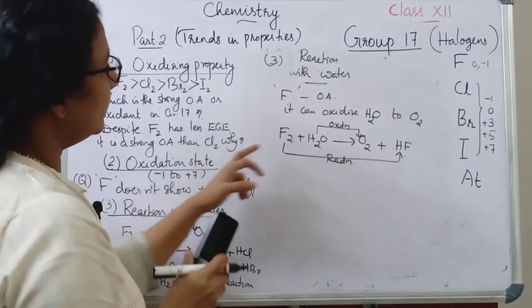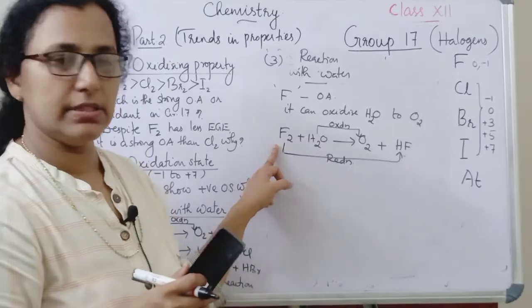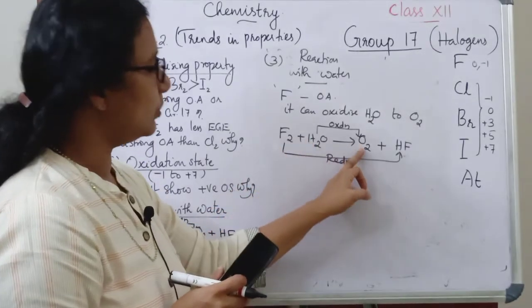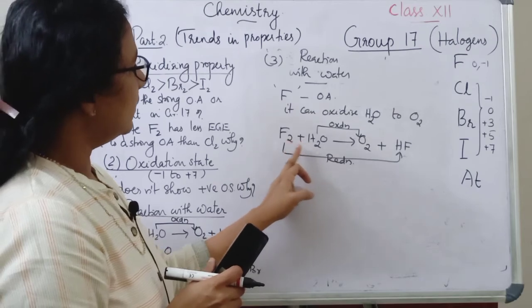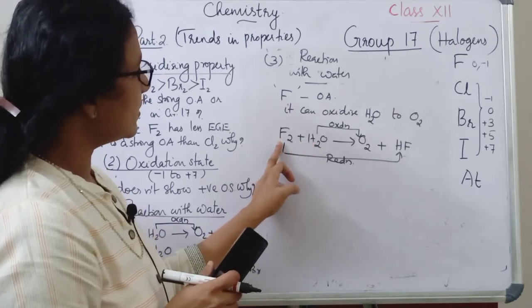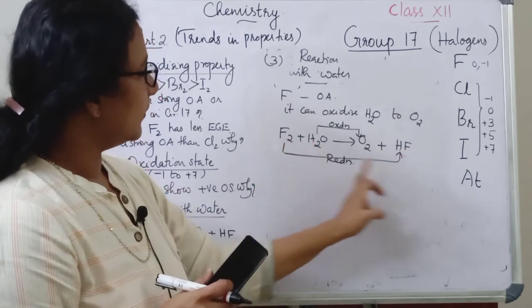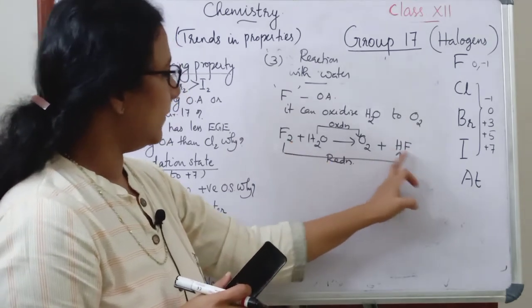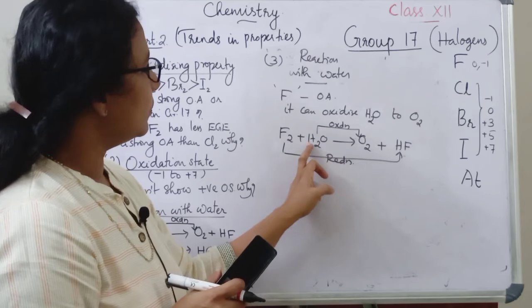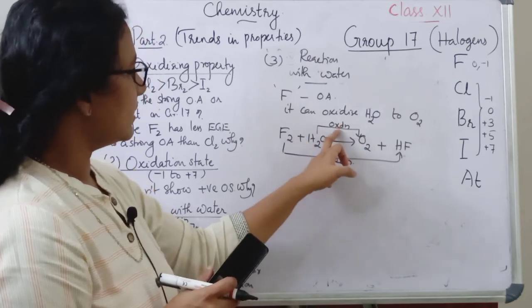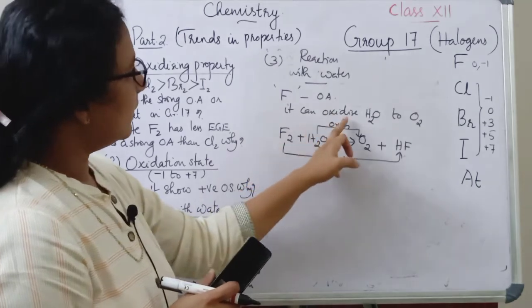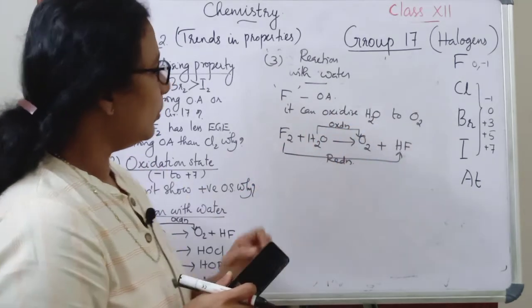Since fluorine is a good oxidizing agent, it can oxidize water, H2O, to O2. So this is oxidation, and F2 changes to F minus here. Reduction takes place. So F2 changes to HF here. So this is reduction. H2O changes to O2, that is oxidation. Here F2 acts as a good oxidizing agent that can oxidize water to O2.